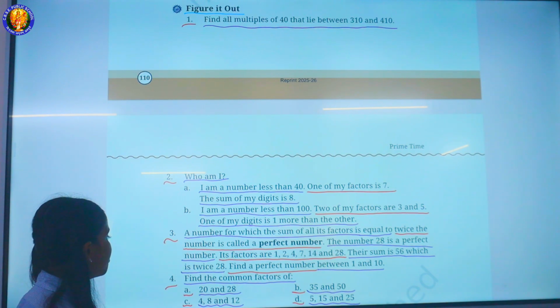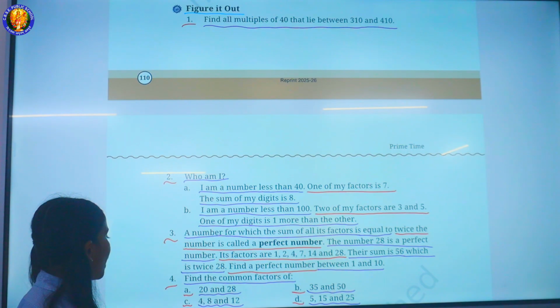Its factors are 1, 2, 4, 7, 14 and 28. Their sum is 56, which is twice 28. Find a perfect number between 1 and 10.